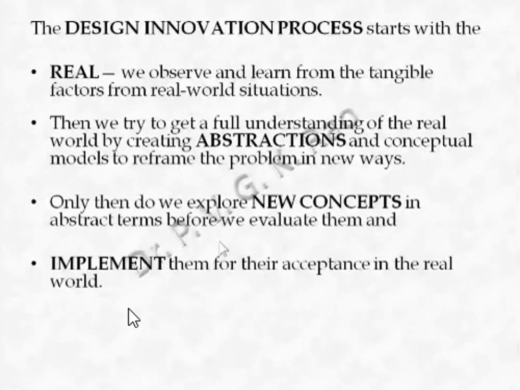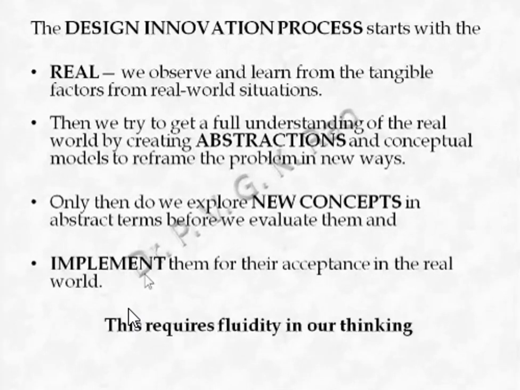So if you clearly look at this, the design innovation process involves four: real, abstractions, new concepts, and implementation. To achieve all that, we require fluidity in our thinking between the real and the abstract.